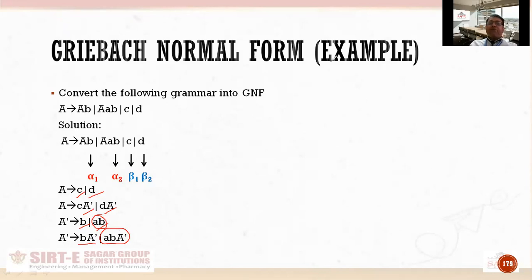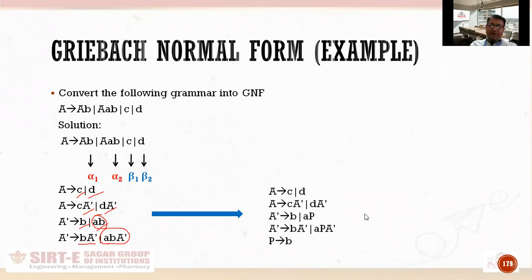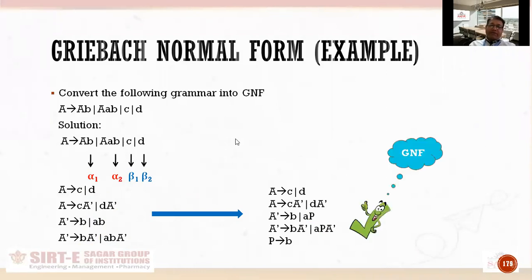So what we are going to do, we are replacing this small b with a new variable. Let's say I will give it a new name P, and I will produce small b from that variable P. I have assumed this new variable capital P here, and I have produced small b with P. So in this way I can convert my grammar into GNF. So this is the way left recursion can be removed from a grammar and it can be converted into GNF.